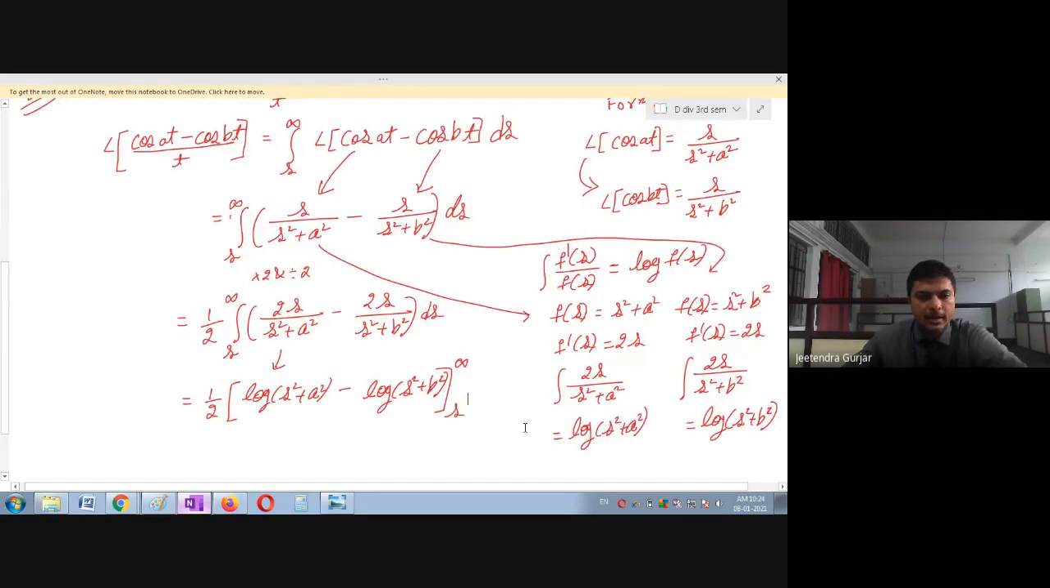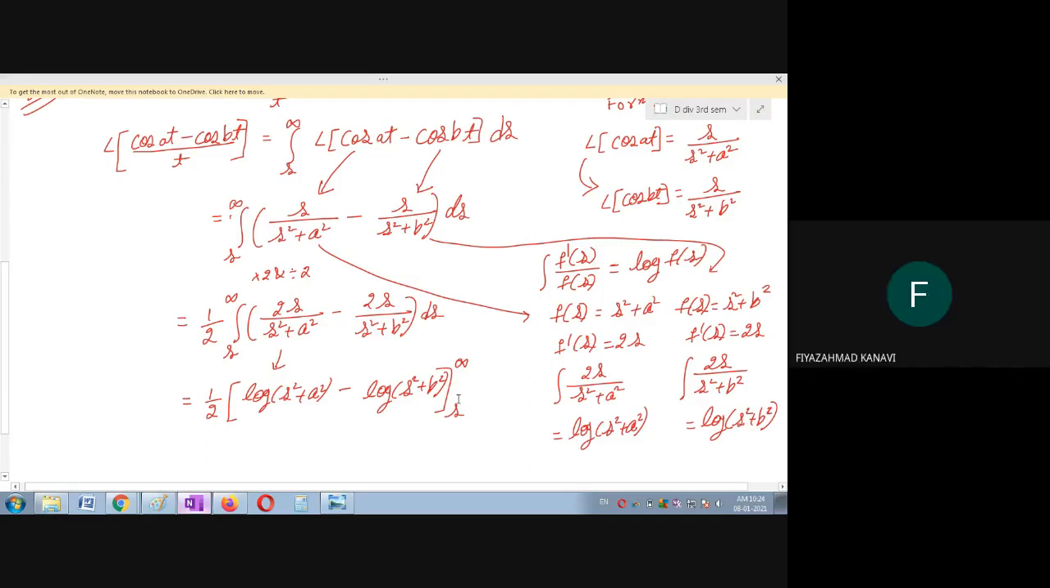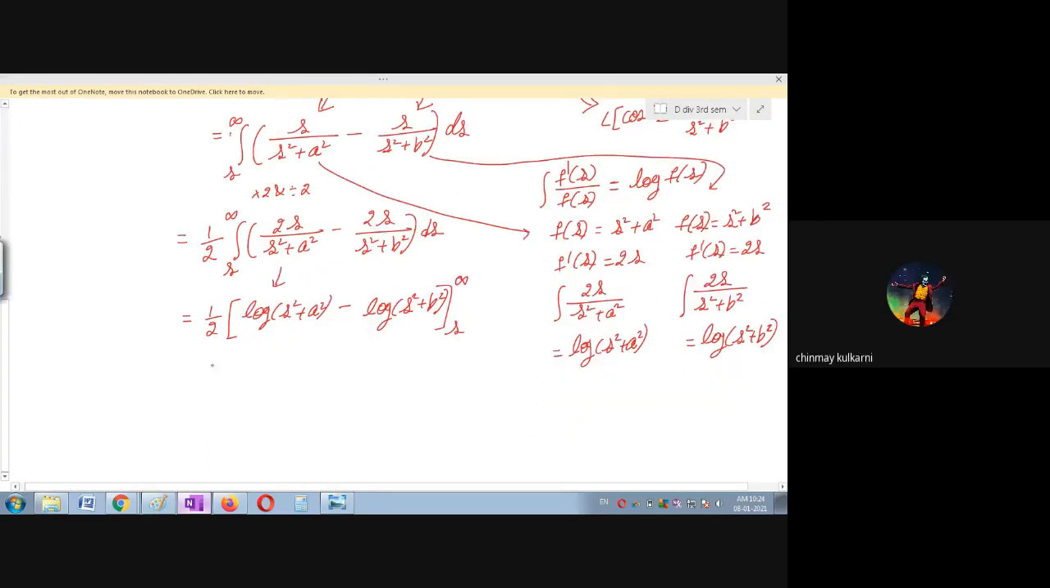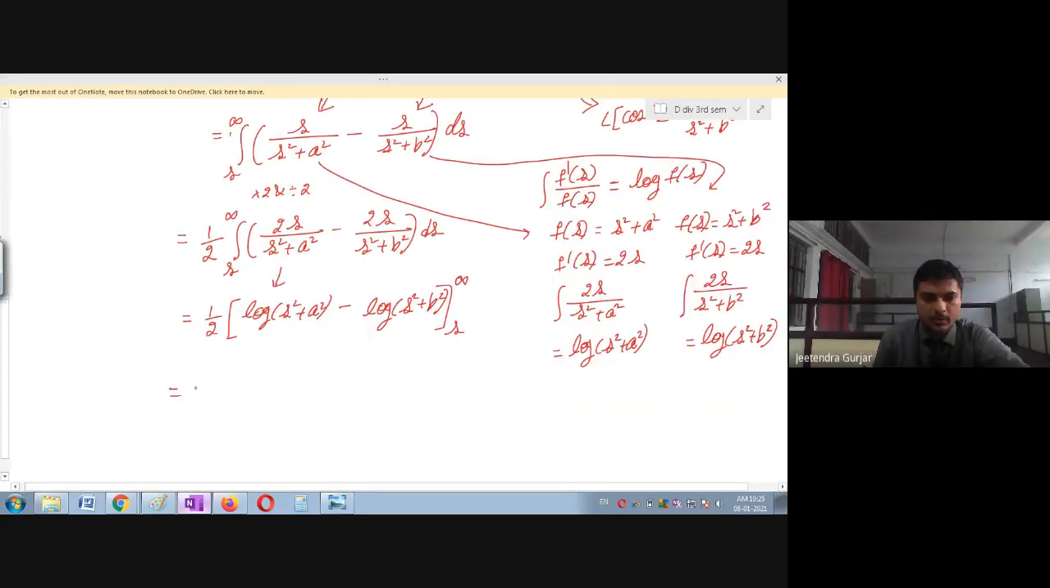Again, we have done the same example. Only thing, in the previous example there were some numbers, but here we have taken a and b. Is it clear, students? Okay. Sir, that 1 by 2. So therefore this is equal to 1 upon 2. I will write it as it is.